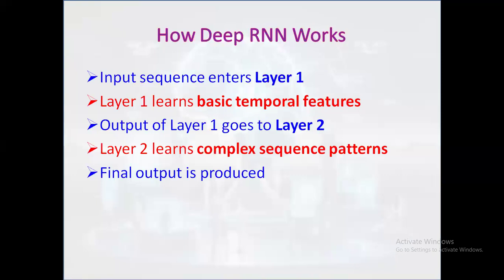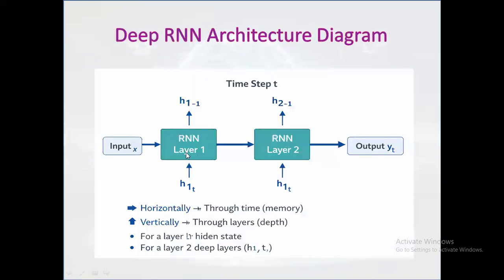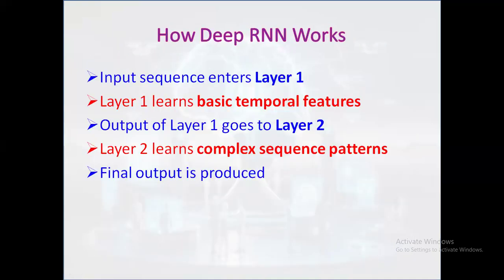And next, how deep neural networks work. The input sequence enters into the first deep layer, that is RNN layer 1. The raw sequence data is first processed by the first RNN layer. Layer 1 learns the basic temporal features, and it captures short-term patterns like local signal changes. And the output of layer 1 goes to layer 2.